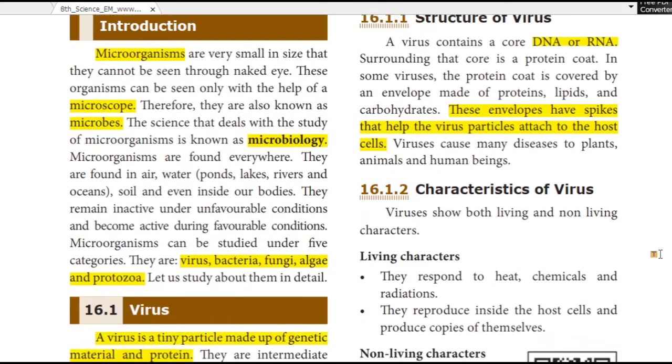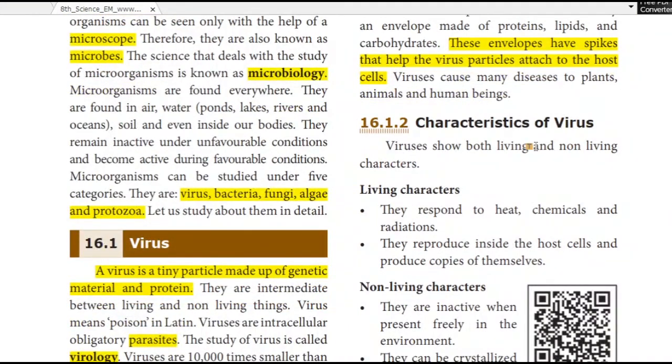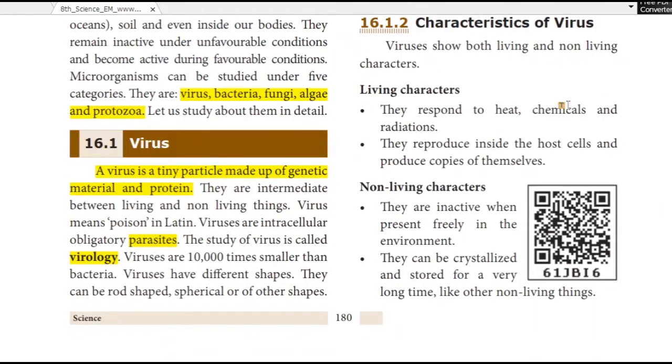Next, characteristics of the virus. Viruses show both living and non-living characters. What are the living characters? They respond to heat, chemicals and radiation.